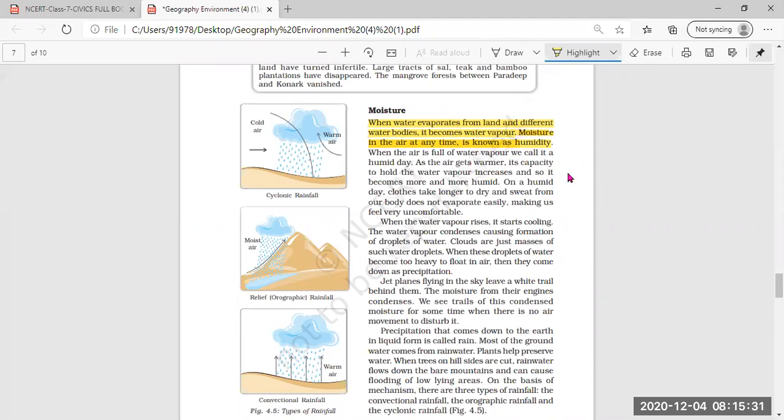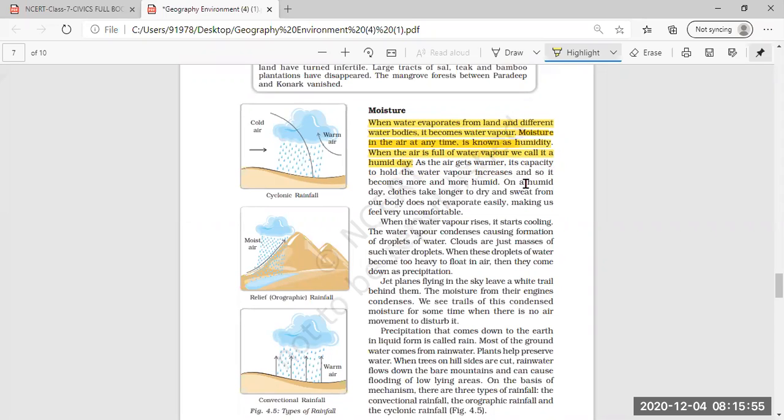Then next we have seen that when the air is full of water vapor, we call it a humid day. When the air is full of water vapor, means the vapors are present in the air, we feel a little bit wet. It is called a humid day.